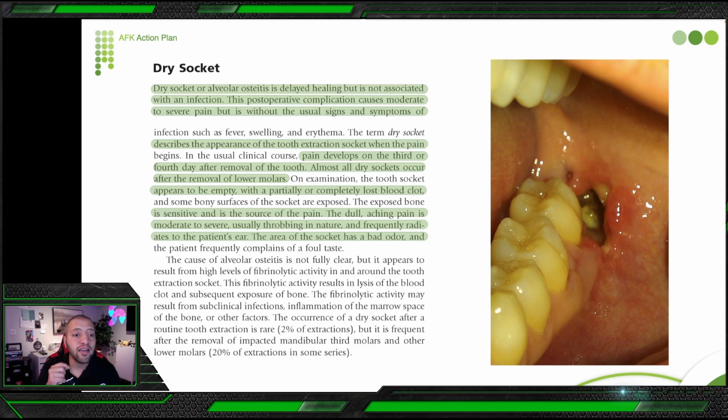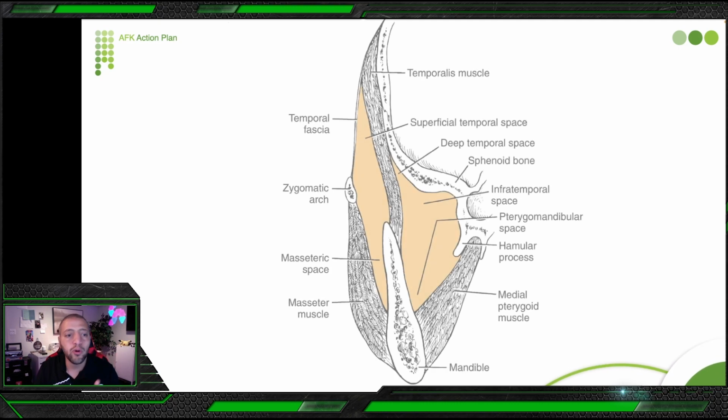Patient will tell you, I feel throbbing pain, severe pain, and foul odor or foul taste or bad odor. And when you open the patient's mouth, you can see this socket here. Okay, so let's explore the other options.